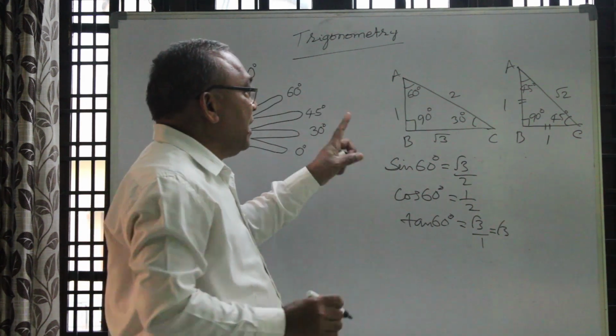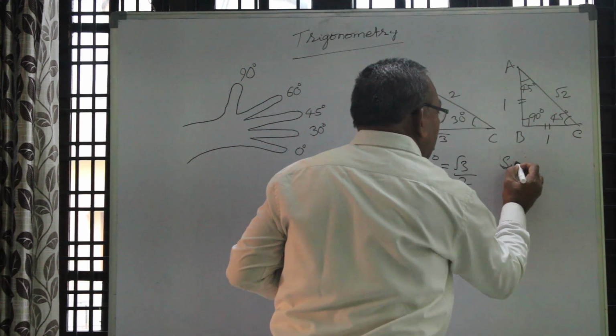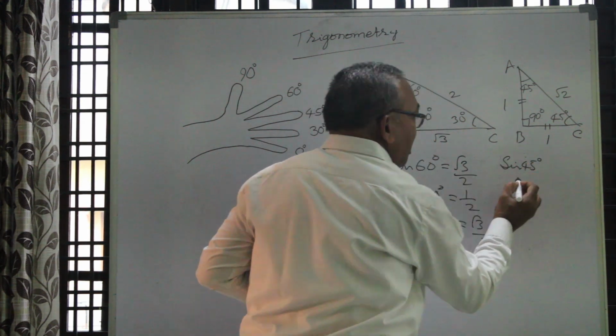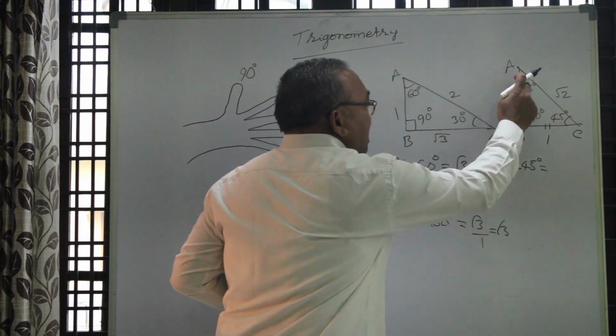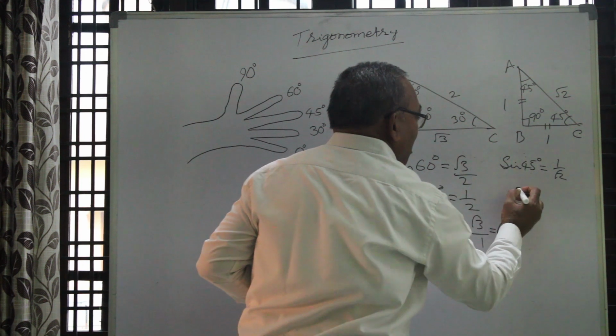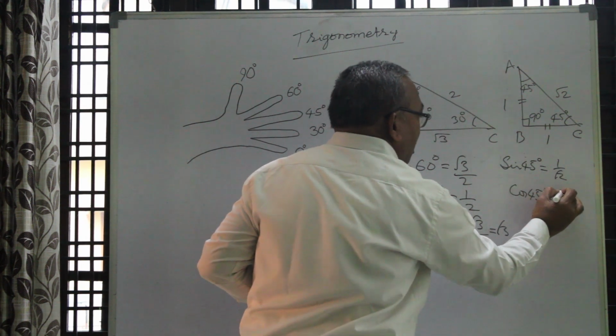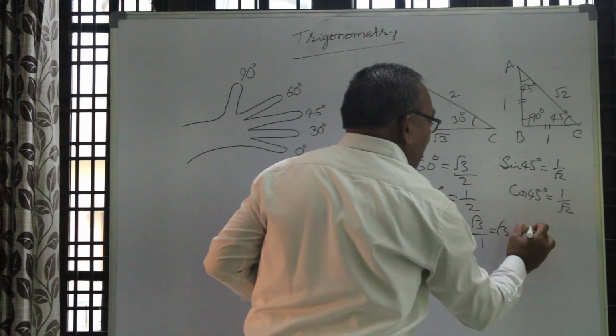In the same way, from this triangle, you take sin of 45. Sin of 45 means opposite side by hypotenuse, 1 by root 2. Cos of 45 is also the same, 1 by root 2.